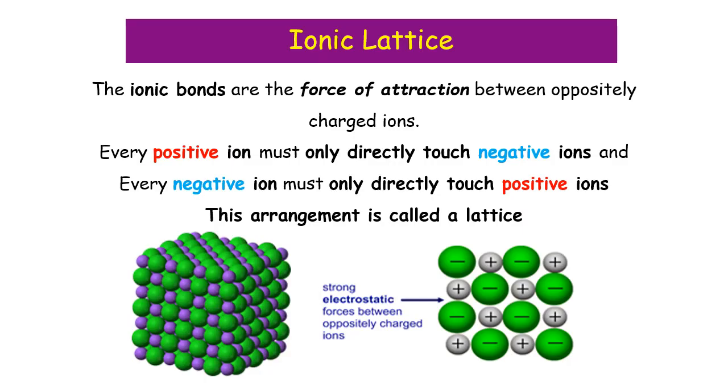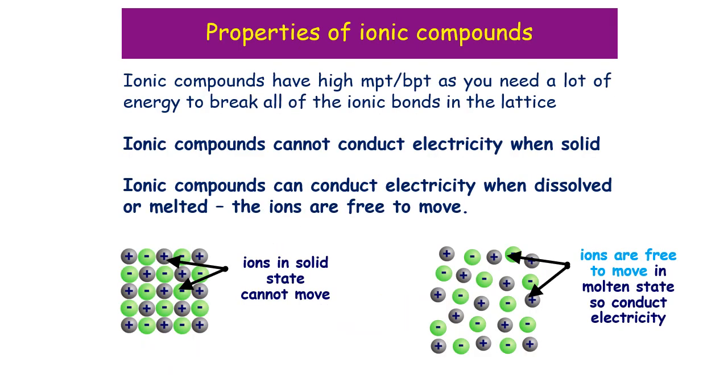Now, the way that an ionic structure forms is that every positive ion can only be touching negative ions, and every negative ion can only touch positive ions. And so we get an arrangement called a lattice, where we have alternating positive and negative across rows and down columns, and it exists within three dimensions. Now, because of that lattice structure and the fact that you've got so many ions all together, ionic compounds will have really high melting and boiling points because you'll need a lot of energy to break them.